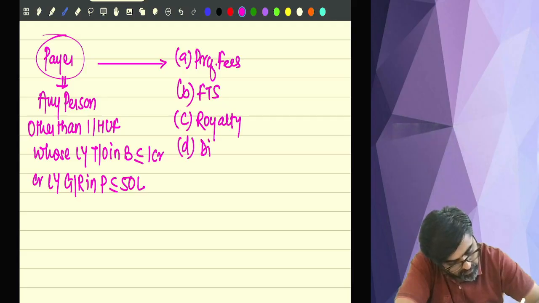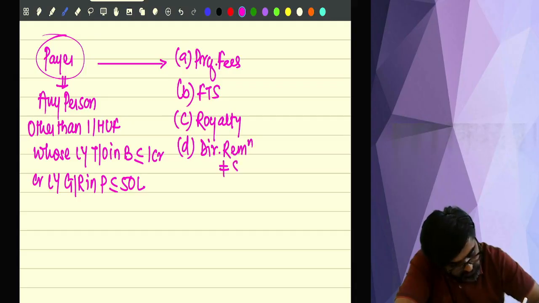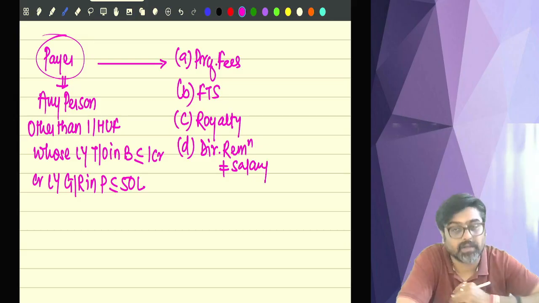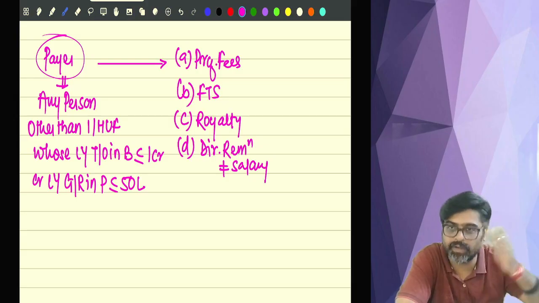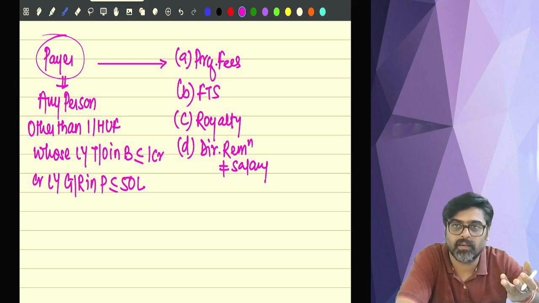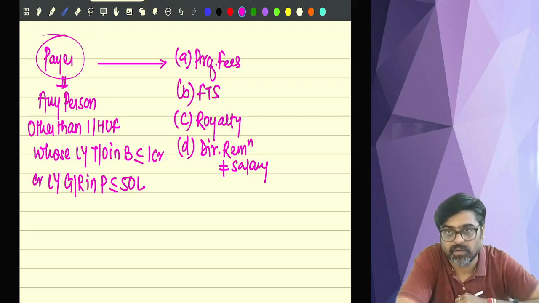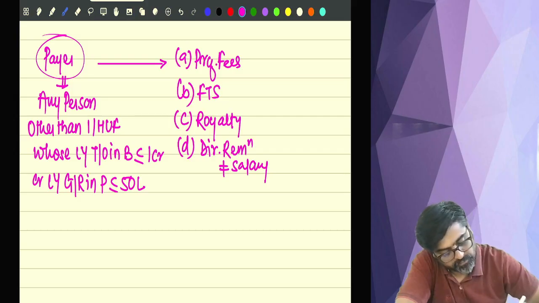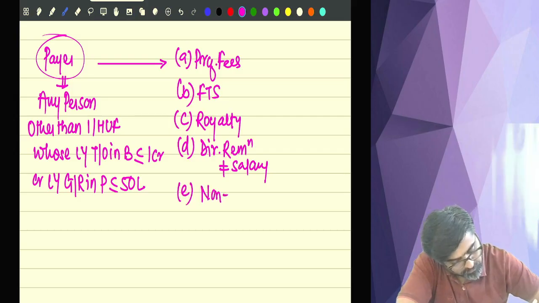D, director's remuneration, which is not a salary in the hands of director, because if it is a salary in the hands of director, TDS will be automatically deducted under 192. No need to come here. So director remuneration you are paying, but that remuneration should not be treated as a salary in the hands of director. Okay. So this is D, and E is non-compete fees.